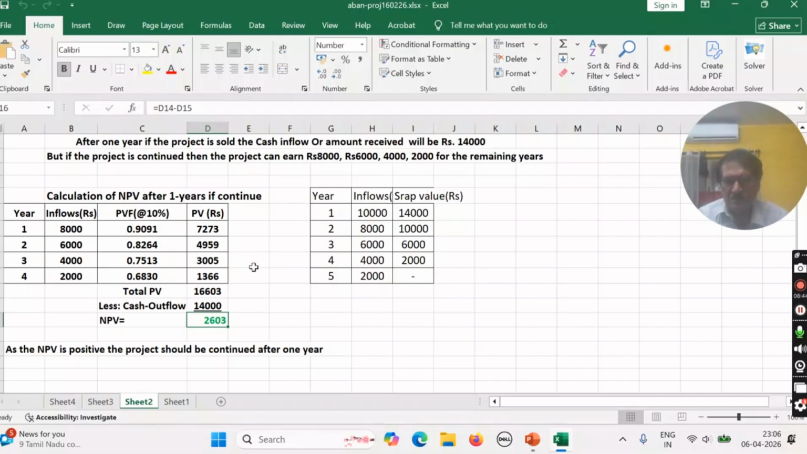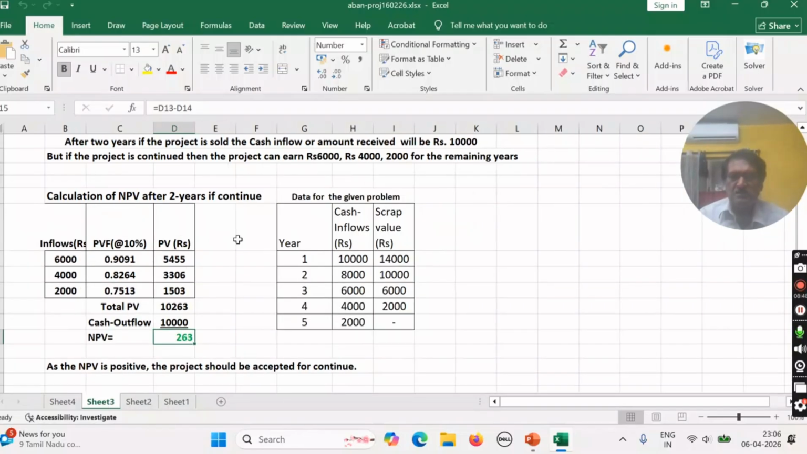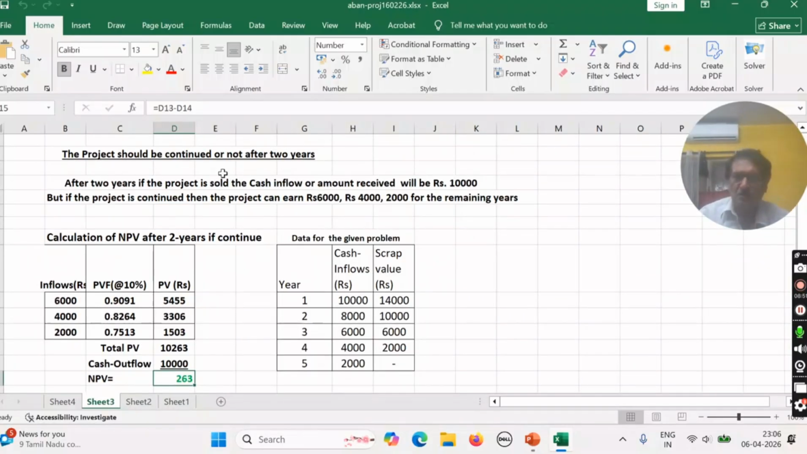Okay. Now in the same way, we should check the next sheet we are taking. We should check whether the project should be continued or not after 2 years. After 2 years, the first year, this is second year. After 2 years, what is the resale value or scrap value of the project? 10,000. That means if you do not sell the project in the market and run, then you will lose the opportunity of receiving rupees 10,000. That means you can say this is your investment. Investment means opportunity investment. You are not receiving this fund as you are running the project. So if you are investing this amount, then you will get the inflows 6,000, 4,000, 2,000.